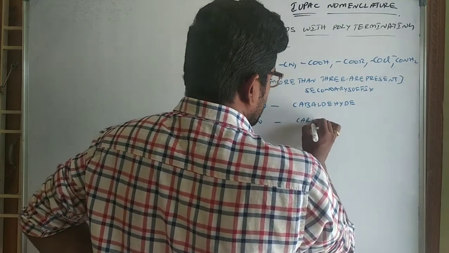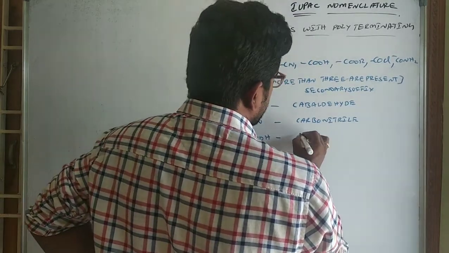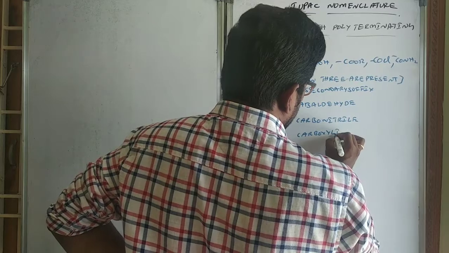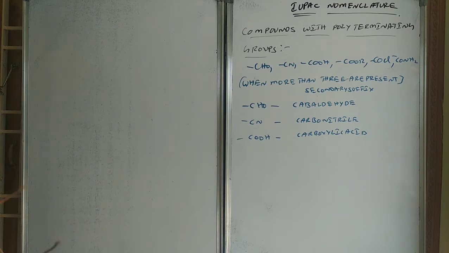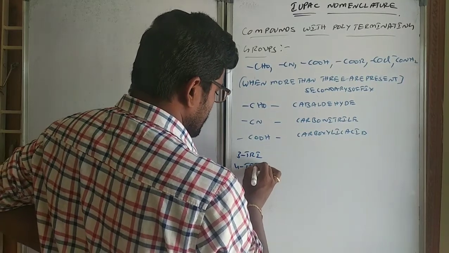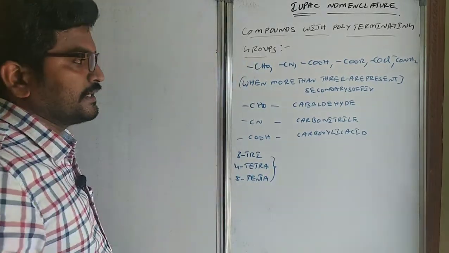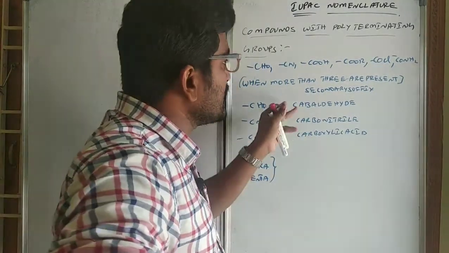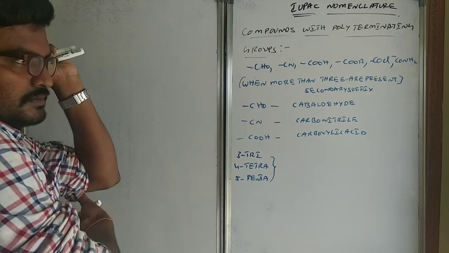If cyanide is there, carbonitrile. If carboxylic acid is there, carboxylic acid will come. Like this, when these terminating functional groups are more than 3 in number, we will use prefixes: if 3 are there, tri; if 4 are there, tetra; 5, penta; and it will continue like this. So if 3 carbaldehydes are there, tricarbaldehyde we will be writing. Like this we can write the compounds.